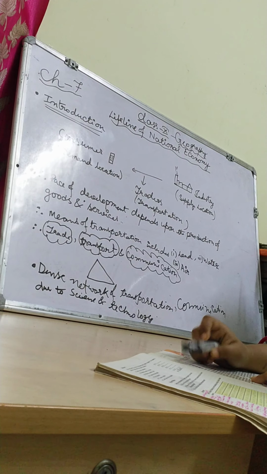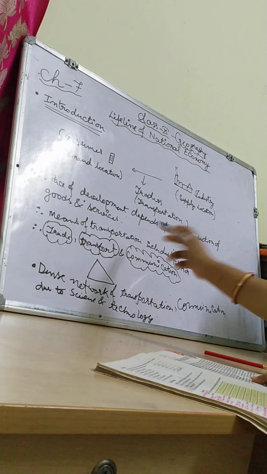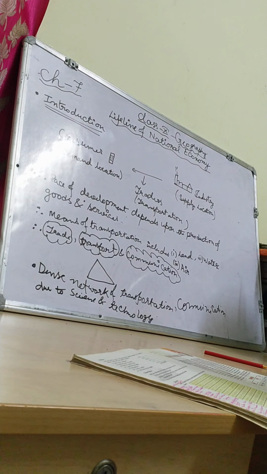What are they? How will we move the things? Through some ways. Second point I have written, means of transportation includes land, water and air. These are the three. Here also the same thing is given. Based on this, transportation can also be classified into land, water and air transport. For a long time, trade and transport were restricted to a limited space. Children, here also I will tell you something.